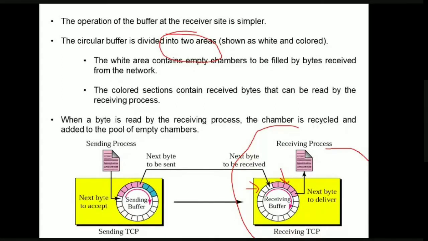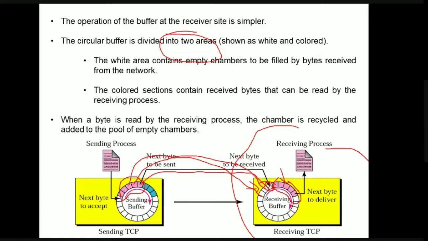So these are the bytes which are sent by the sender, right? Now this pink value comes and sits in the first white value, and the next pink value comes and sits here, and the third pink value comes and sits here, and so on. It will be filled like this. Now what about the colored section? This pink colored section is going to contain the bytes which are already received. Soon after it receives a particular byte, it will be converted to pink color.